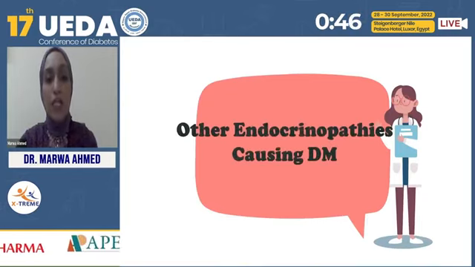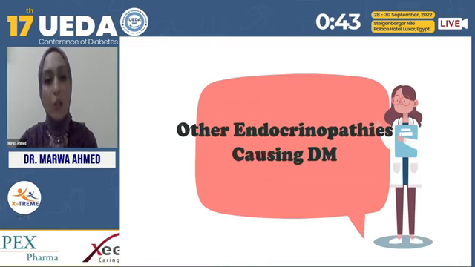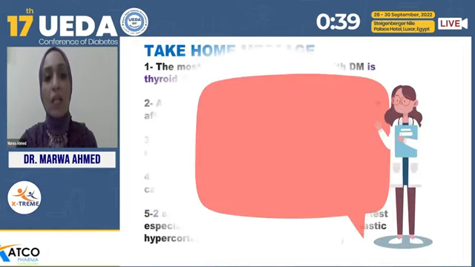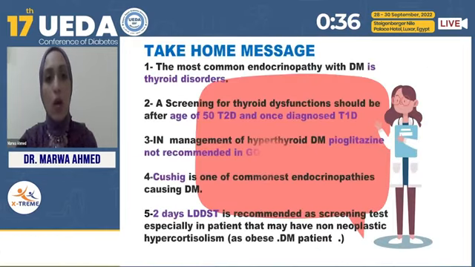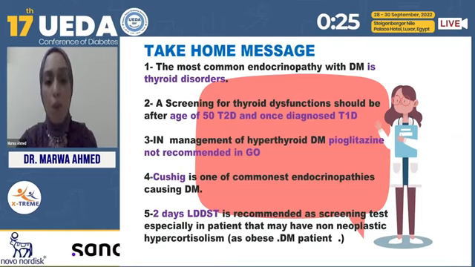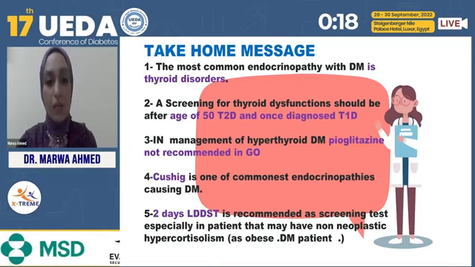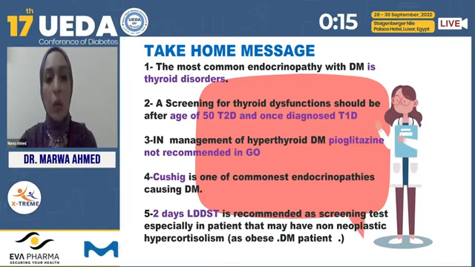And lastly, for the other endocrinopathies that cause diabetes, don't miss pheochromocytoma, primary hyperaldosteronism, and acromegaly. And our take-home message: the most common endocrinopathy with diabetes is thyroid disorders. A screen for thyroid dysfunction should be done once at diagnosis of type 1 diabetes and after the age of 50 in type 2 diabetes. In management of a hyperthyroid diabetic patient, pioglitazone is not recommended, especially in Graves' disease, because of the increased risk of Graves' orthopathy. Cushing is one of the commonest endocrinopathies that cause diabetes.